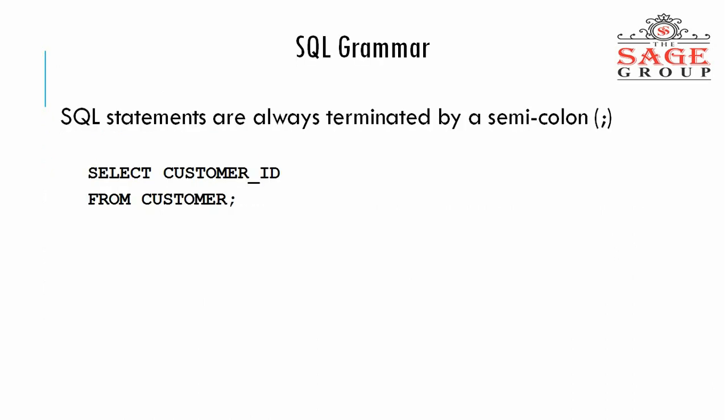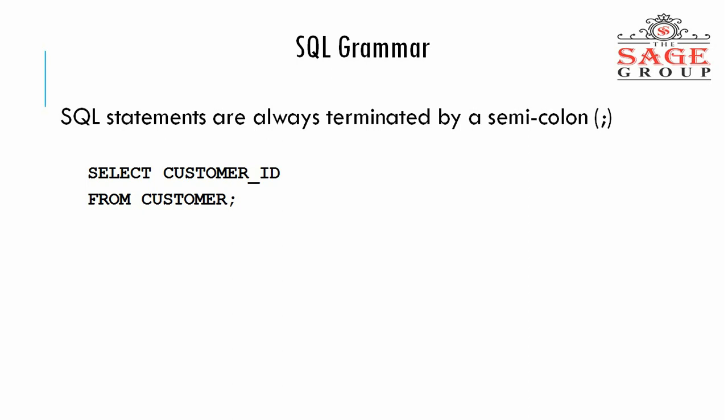Now SQL grammar. As you know, every language has some grammatical rules. So here also there are some rules for SQL, that means structured query language. SQL statements are always terminated by a semicolon. That is the rule: when we write an SQL statement, it is always terminated by the semicolon.